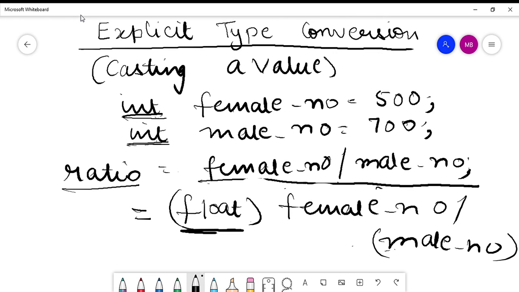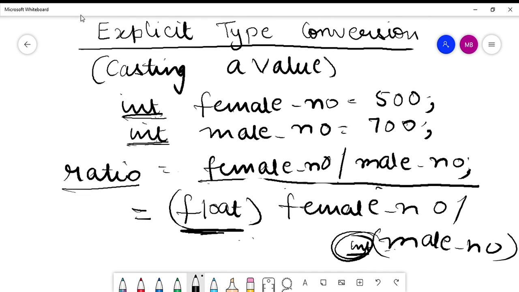So obviously, as I told you, in implicit conversion the lower priority data type is converted into higher priority. So this being integer would by default be converted into float by the C compiler. Since it encountered that this is integer and this is float, obviously this will be converted into float.